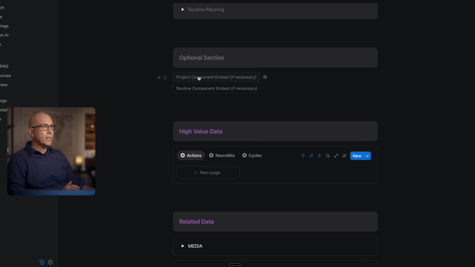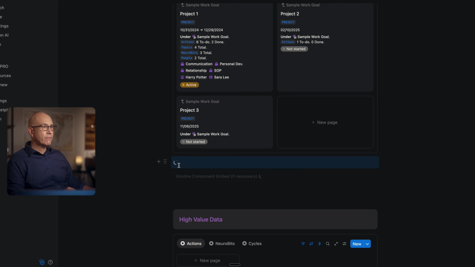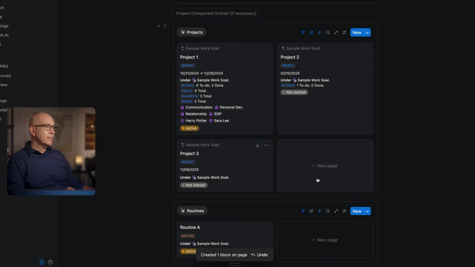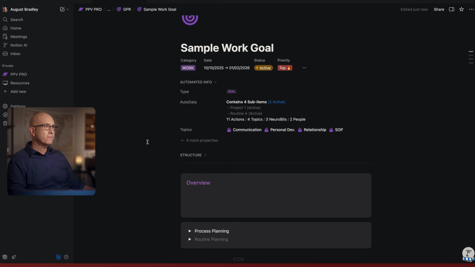So you will click the button to create the block for the relevant projects if there are projects, and you'll do it for routines if and only if there are routines. And then here it will list all the relevant ones you have, and then you can add new ones right here. It'll bring in all the data for the goal automatically and connect it, and then you will define the new project or the new routine.